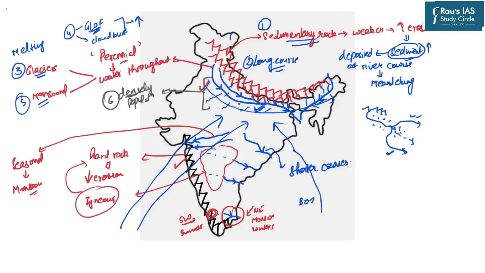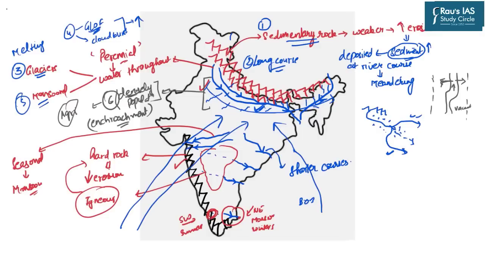Now, because these regions are densely populated and they are heavily dependent on agricultural practices, because of high demographic load, there is a huge encroachment of the land. The floodplains are also encroached and the wetlands are also encroached, and this in turn reduces the carrying capacity of the river basin. For example, let's say that earlier the river was flowing in this particular path and the areas along the river banks were vacant. So let's assume that if the flooding situation starts, this river had a space in its lateral side which can store the excess water.